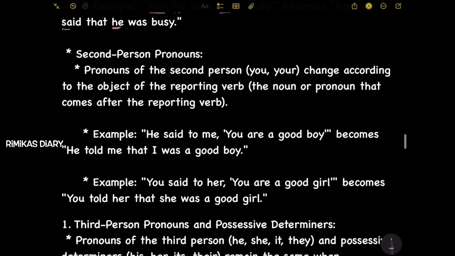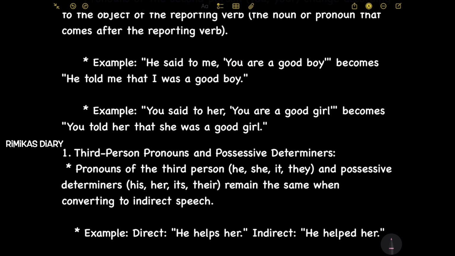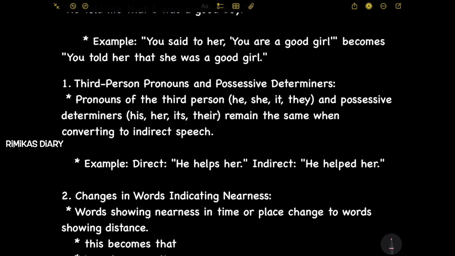Next, second person pronouns. Pronouns of the second person, like you, your, change according to the object of the reporting verb, the noun or pronoun that comes after the reporting verb. Example, he said to me, "You're a good boy," becomes, he told me that I was a good boy. Next, you said to her, "You're a good girl," becomes, you told her that she was a good girl.